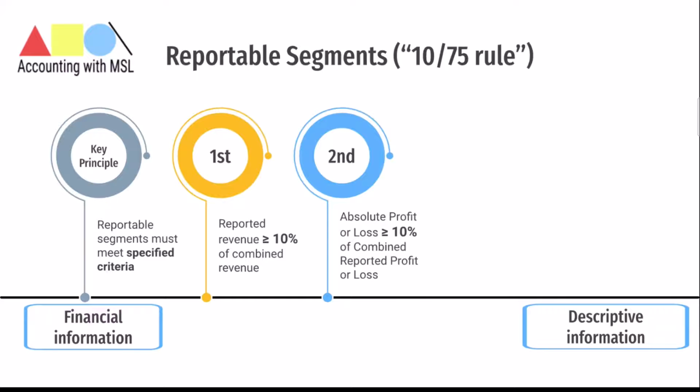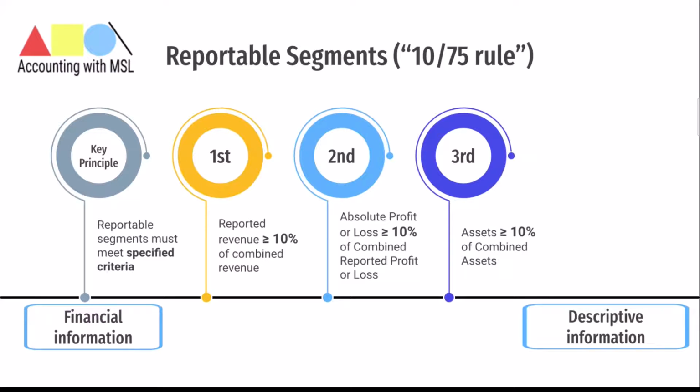So for a segment to be deemed reportable, if you are going on the basis of profit or loss, then that reportable segment will end up being a segment that makes up at least 10% or more of the profit or loss of all entities within the group or all segments within the group. The final one is that its assets should be 10% or more of the combined assets of all operating segments. What would this mean for you?